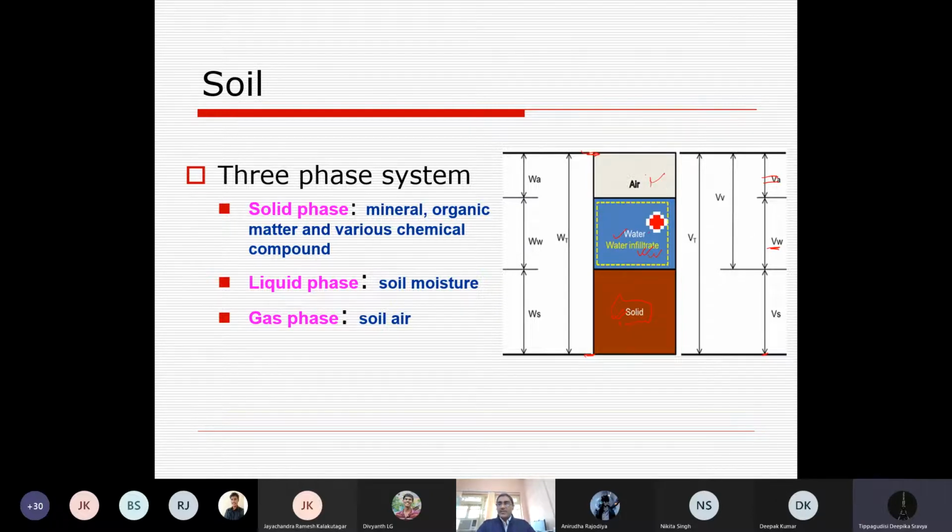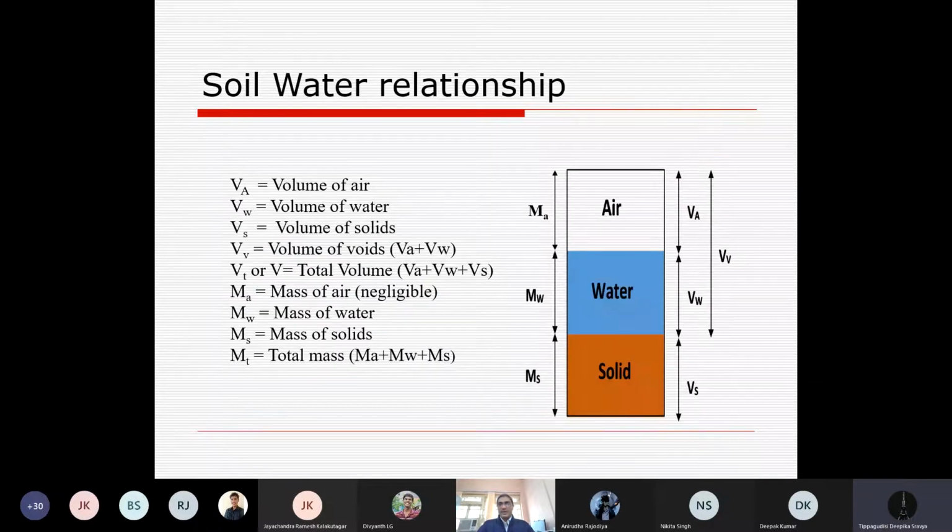Air and water in combination is called the voids, so volume of void, VV, and the total volume contains air, water and solid. Similarly there is weight of air, weight of water, weight of solid and weight of total soil. The volume of void is VA plus VW, meaning air plus water.